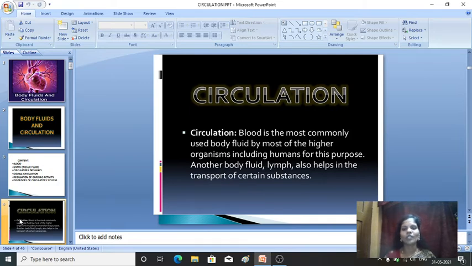For this purpose we also have another fluid which is known as lymph. It will help in the transportation of substances. In our body you already know that blood is the main fluid medium through which the transportation of substances takes place. Apart from the blood, we have another fluid which is known as lymph. It will also help in the transportation of certain substances. Okay.